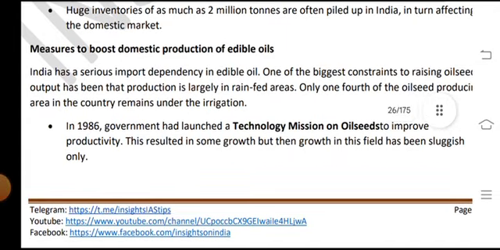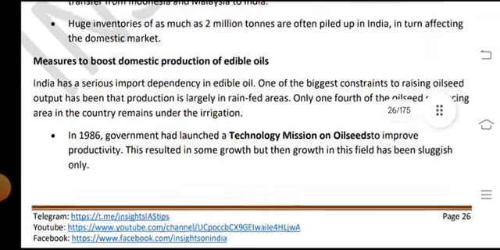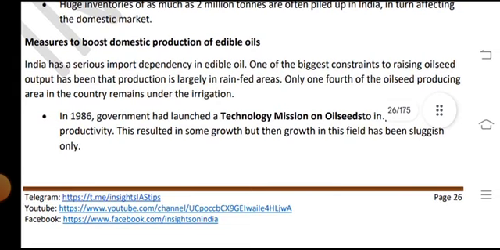India has a serious import dependency in edible oil. One of the biggest constraints to raising oilseed output is that production is largely in rain-fed areas. Only one-fourth of the oilseed producing areas in the country remain under irrigation.